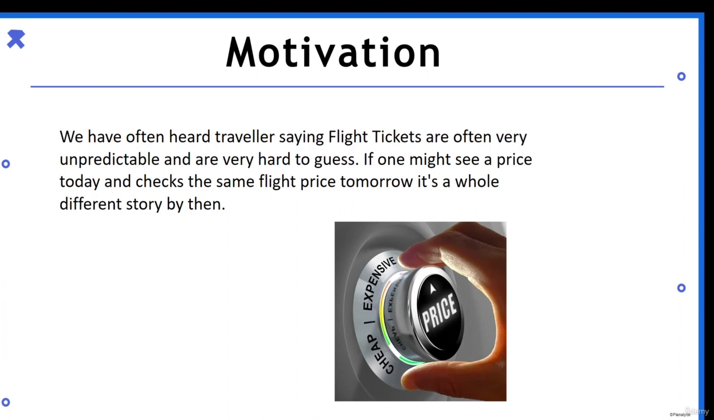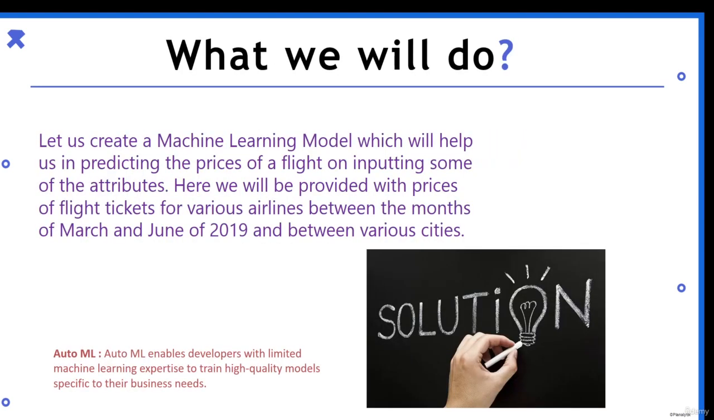It has become a very big problem, and if we can do something to ease it, it will be such a relief. What we can do about it is create a machine learning model which will help us in predicting the prices of a flight on inputting some of the attributes. These attributes can include the name of the airline, the class of the journey, the time of the journey, different sources, destinations, and many other attributes.